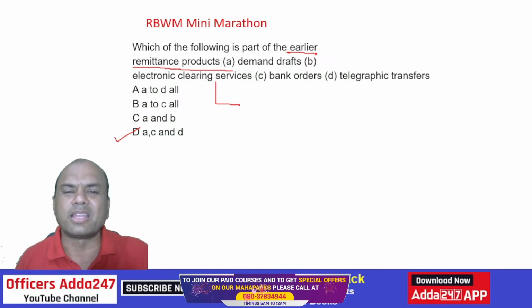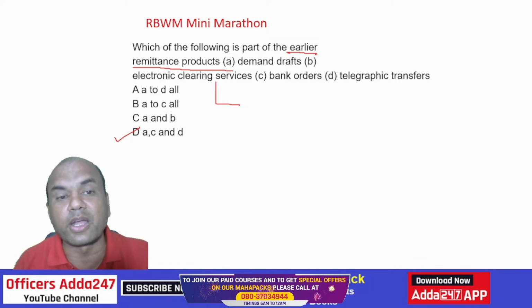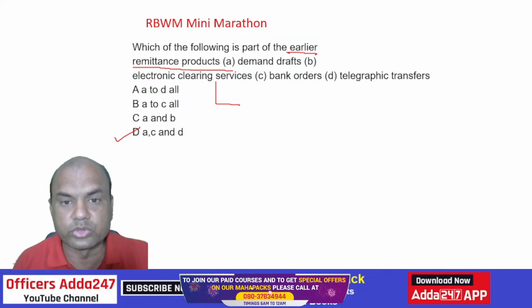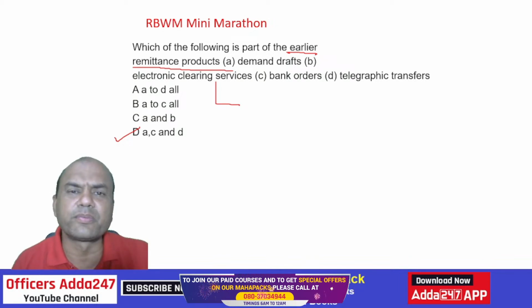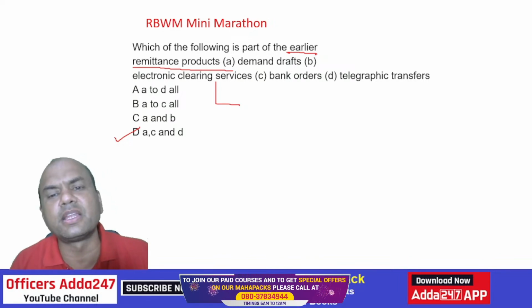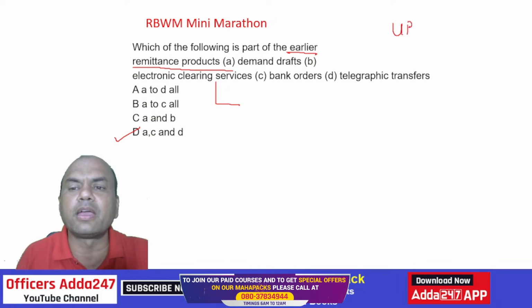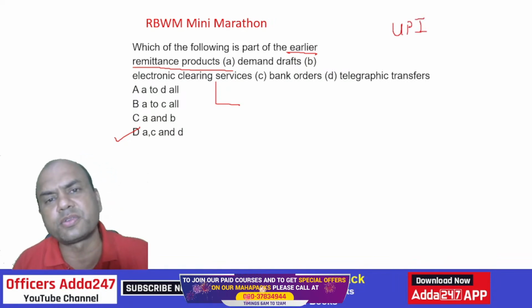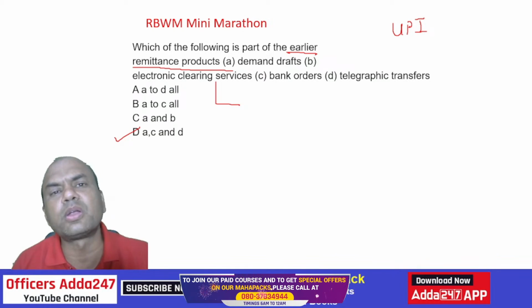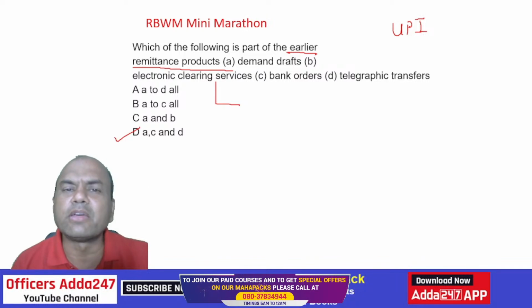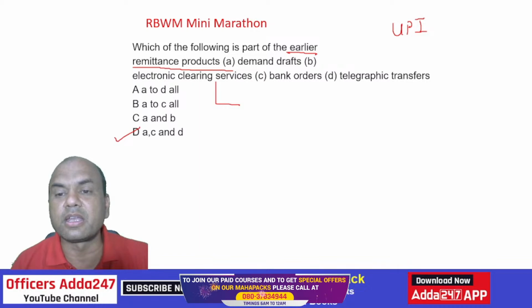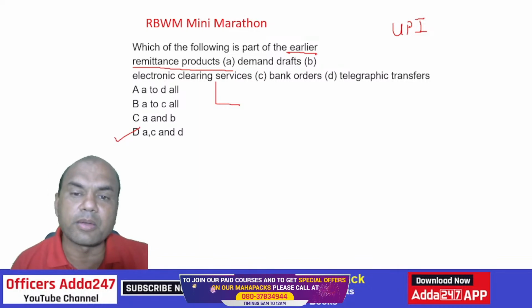But nowadays, many of the bankers who joined last year will not even know what a demand draft is. Obviously, why should you know? Everything you have seen is UPI, NEFT, RTGS. So why should you worry about this old banking system? That is gone now, and it will never come back again. So demand draft, bank orders and TT, telegraphic transfers, are part of the older remittance products, okay?